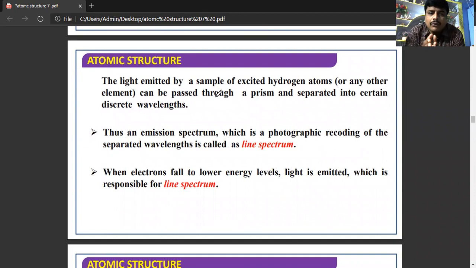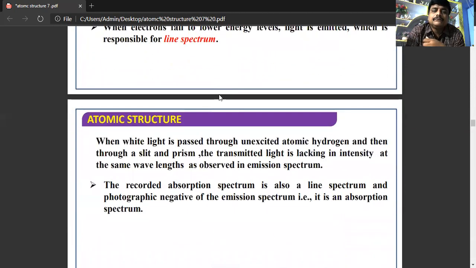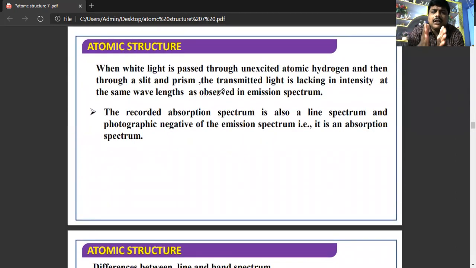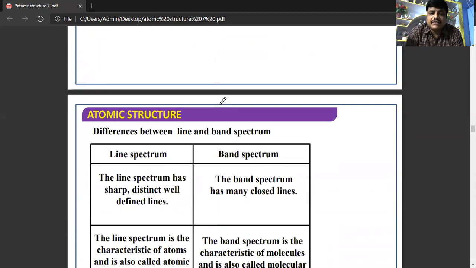The light obtained from a sample of hydrogen atoms, when passed through a prism, is separated into different colors, since each color has a different wavelength, in the visible region. When white light is passed through unexcited atomic hydrogen, that is hydrogen which is not excited, the transmitted light is lacking in intensity at the same wavelengths that are observed in the emission spectrum.